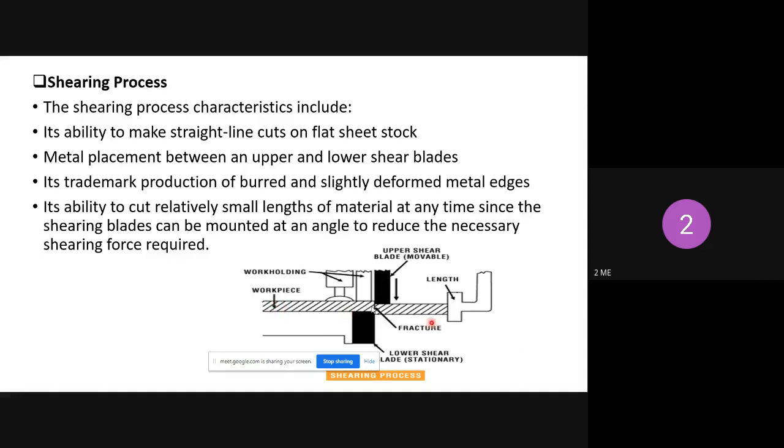So sheet metal is placed above the die and the punch tool is moving in the downward direction, which is nothing but a downward force applied to the sheet metal. During that time, deformation of the sheet metal will start. Here at the ending portion as well as the starting portion, a crack will start, and with further downward movement of the punch, that crack will enlarge and the sheet metal will easily separate from the workpiece. Okay,